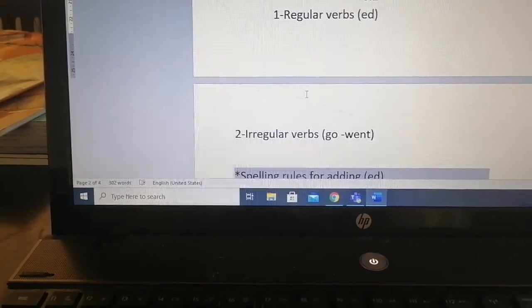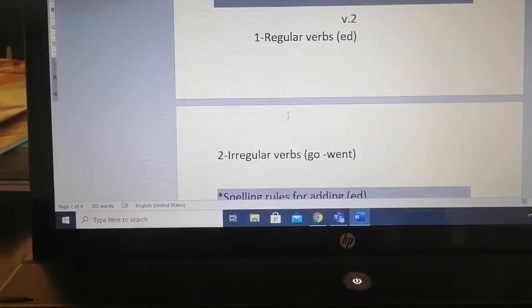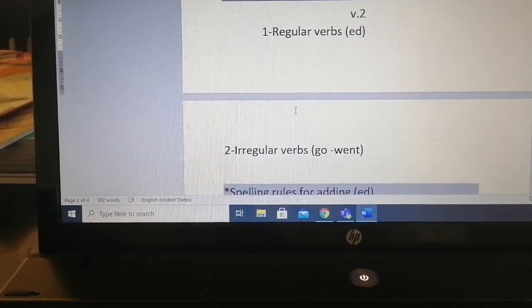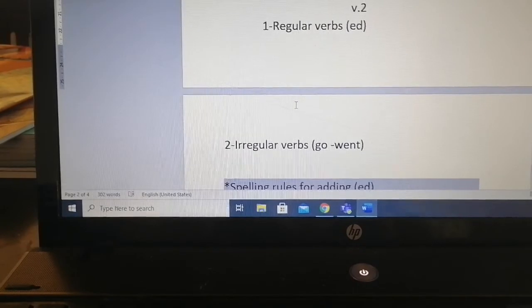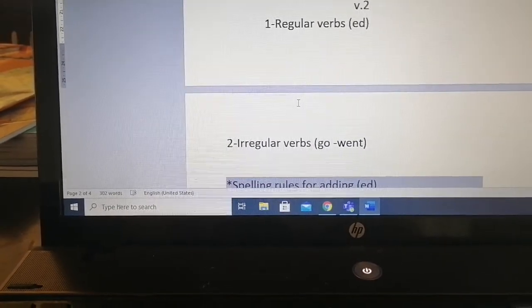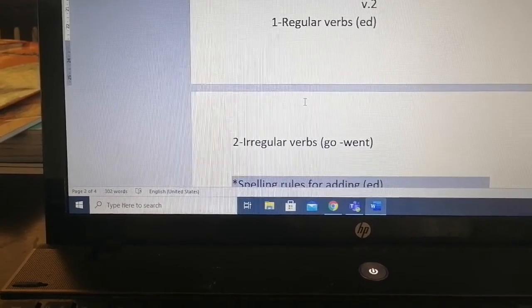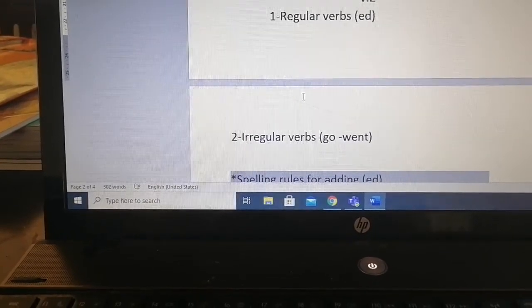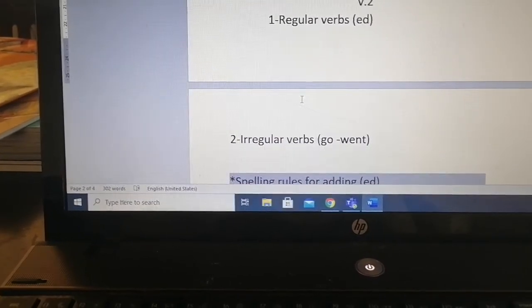Now, verbs are divided into regular verbs and irregular verbs. Regular verbs change into past by adding ed or ied or d. And irregular verbs, the verb changes when we change it into past. When we say go, went, take, took.